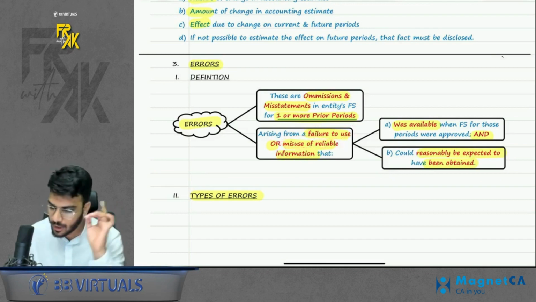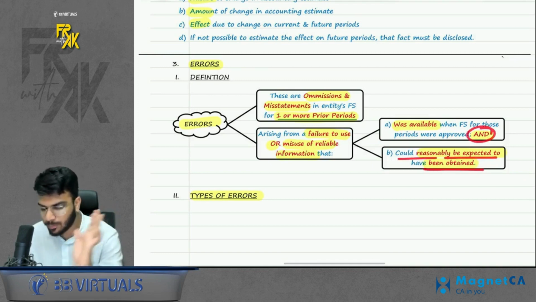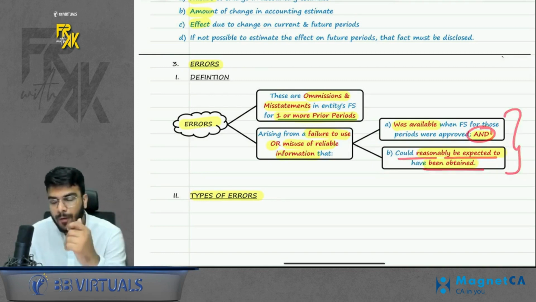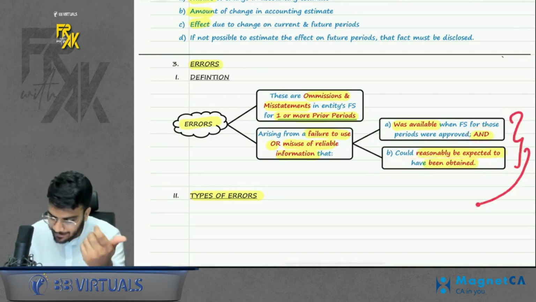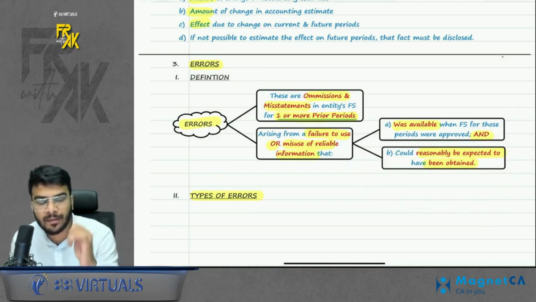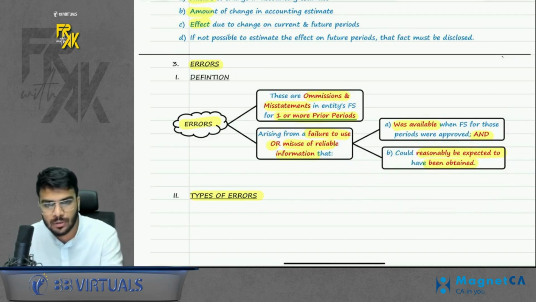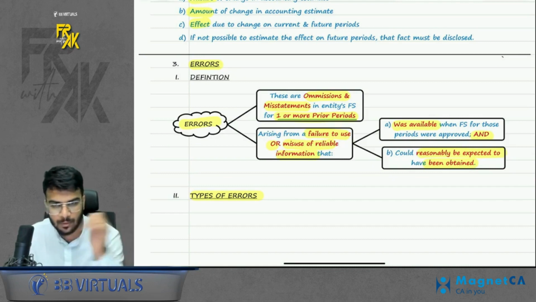Which information? Which was available at that time and could reasonably be expected to have been obtained. So if you had made a reasonable effort, you could have obtained that information. If you could have obtained that information but did not, and you forgot to use it, that is an omission or error, you can say, right?